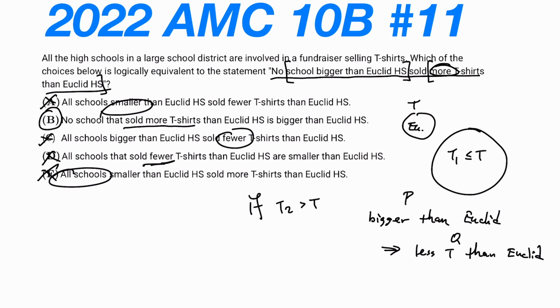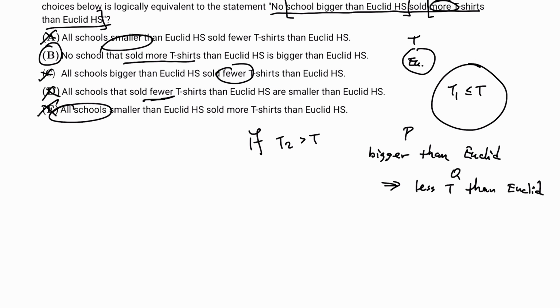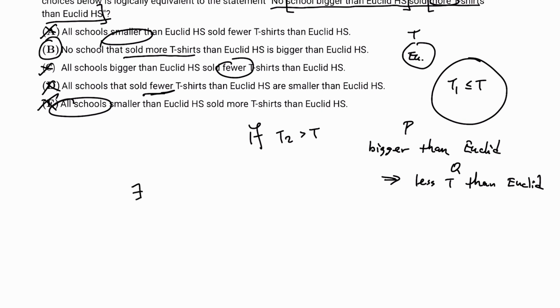Now let's think about what B says. B says no school that sold more t-shirts than Euclid High School is bigger than Euclid High School. So there does not exist a school that sold more t-shirts than Euclid High School that is bigger than Euclid High School.